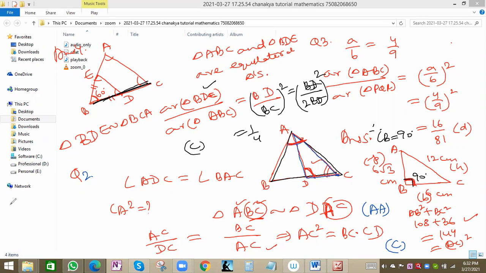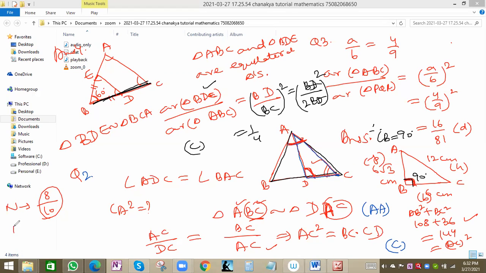Navneet got one answer wrong, that was question number 2. Let me take 2 marks for one question. So 5 twos are 10, so 8 marks. Question number 2 was wrong for Navneet.